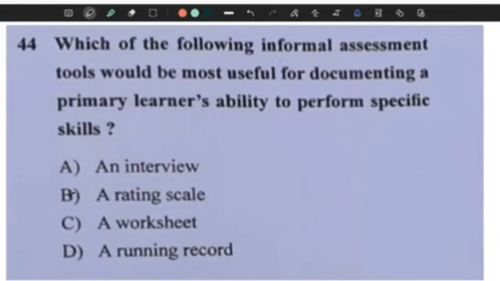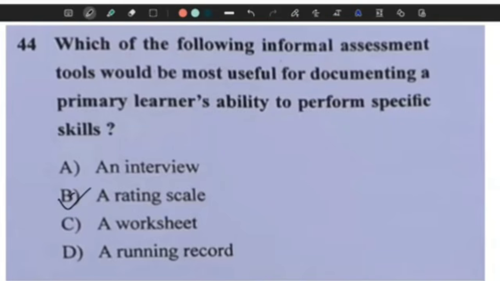Question 44. Which of the following informal assessment tools would be most useful for documenting a primary learner's ability to perform specific skills? A rating scale. Option B is the correct answer.